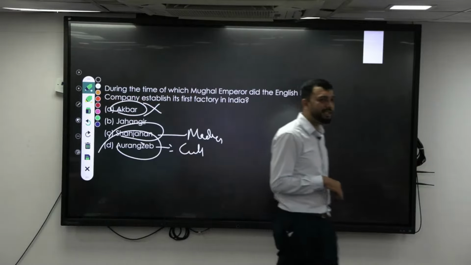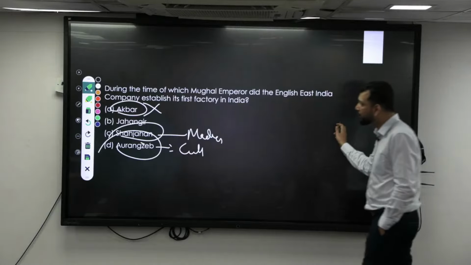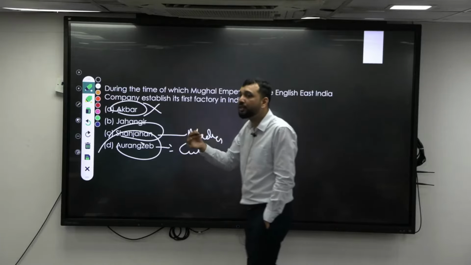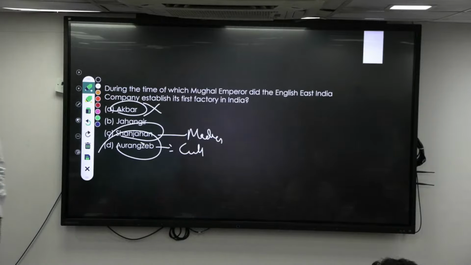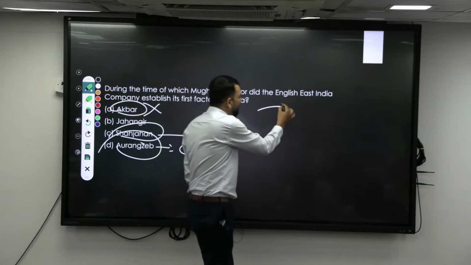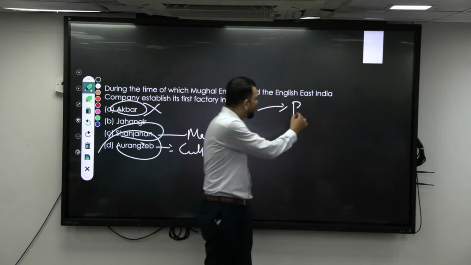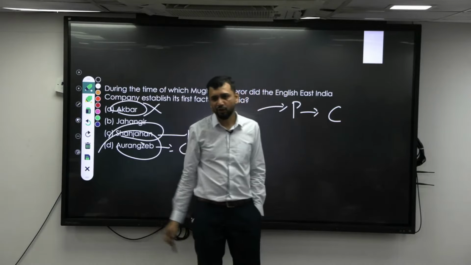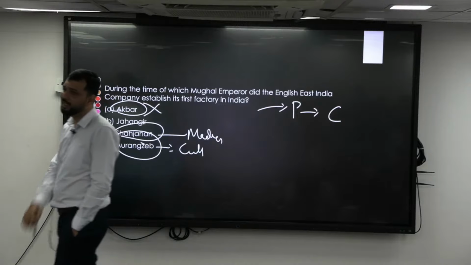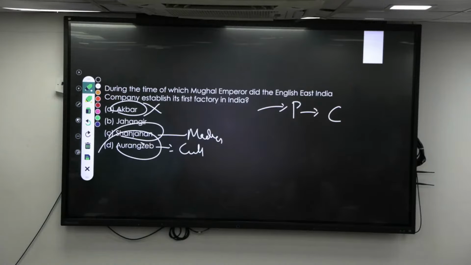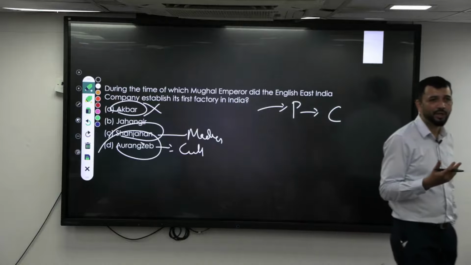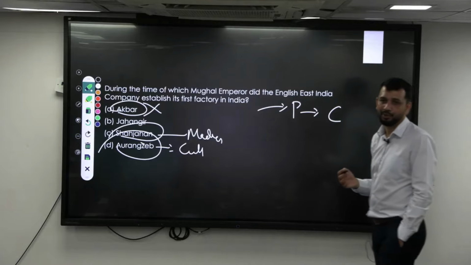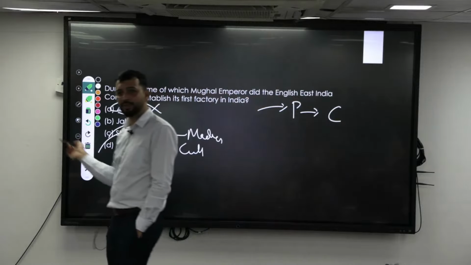Now from this, what are the other themes that you can expect? One, important forts and time periods. Also, where the other European powers constructed their first port. The Portuguese started their first factory at Cochin. Then they shifted more towards Goa and made their base there, when they took Goa from the Sultan of which kingdom? The Sultan of Bijapur. We discussed the last question. They took Goa from the Sultan of Bijapur.